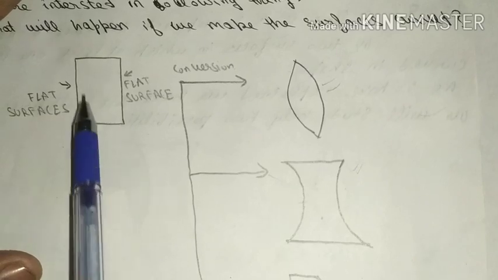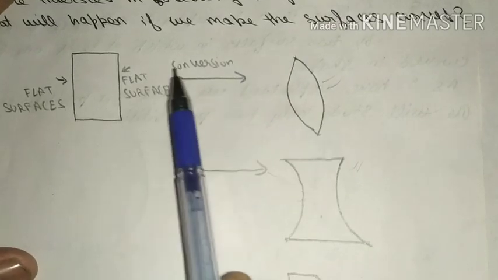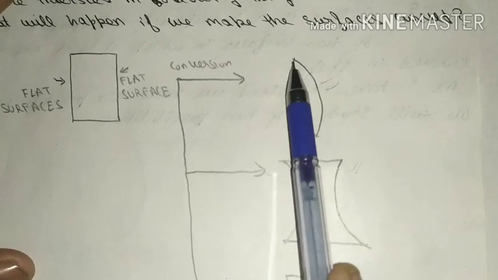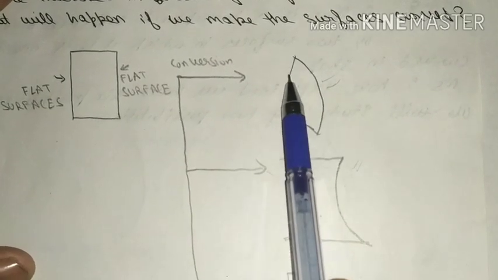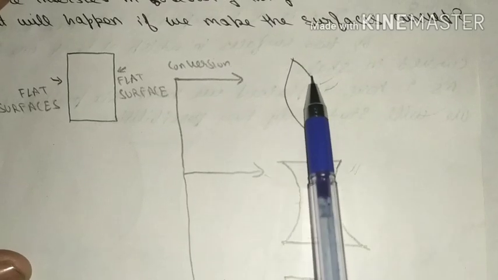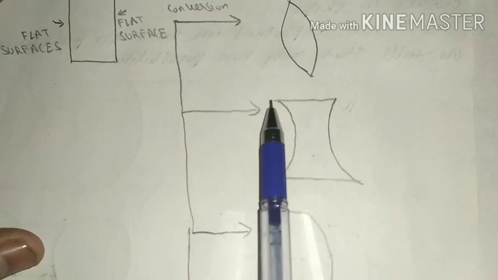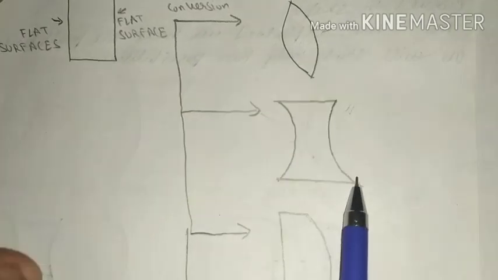You can see this is our glass slab in which both surfaces are flat. The first possibility is I can make both these surfaces curved, and curved outwards. So you can see that both surfaces are curved and curved outwards. But this can also be done such that both surfaces are curved but curved inwards. So this is the second possibility.